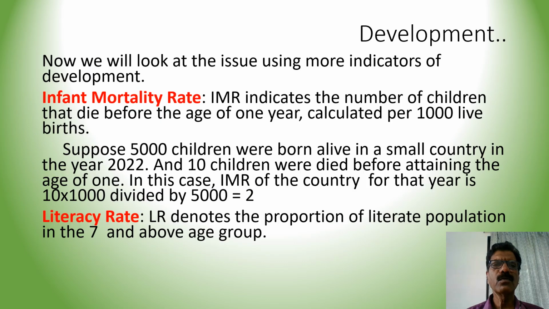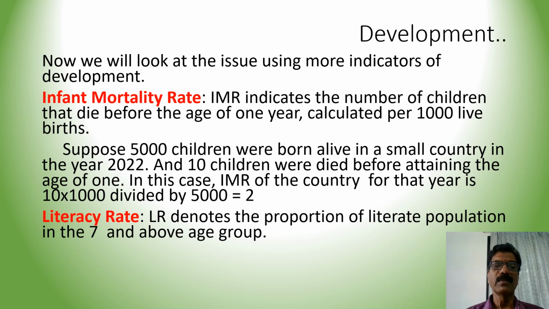For giving an answer to that question, we must know some more criteria of development. Such criteria are infant mortality rate, literacy rate, net attendance ratio, etc. First, we will consider infant mortality rate. What is infant mortality rate? Infant mortality rate indicates the number of children that die before the age of 1 year. This is calculated per 1,000 live births.